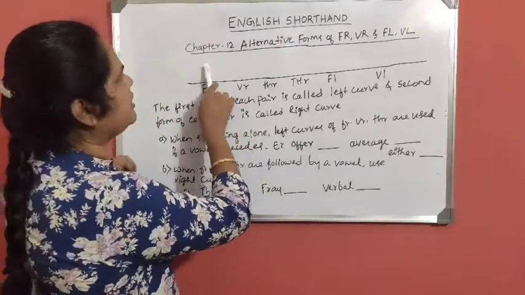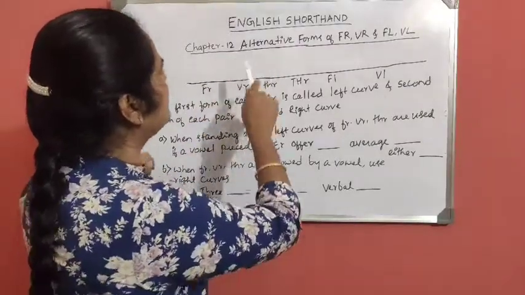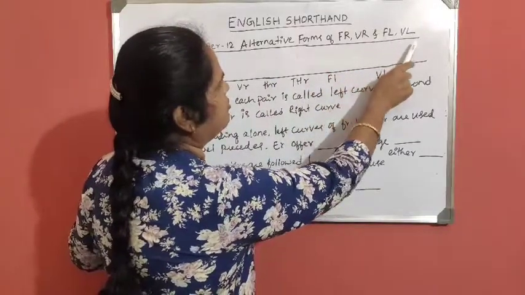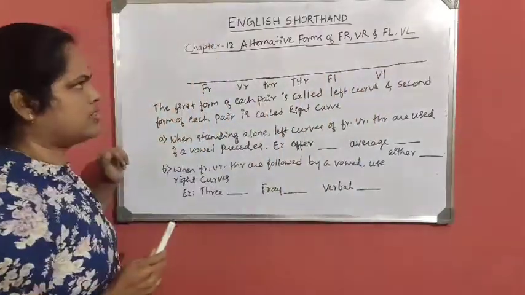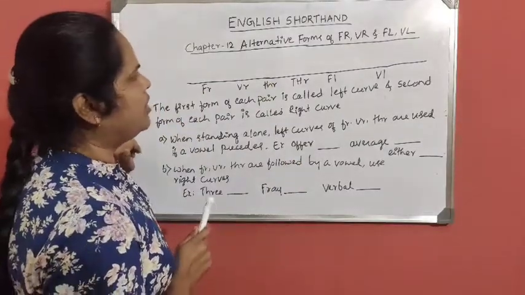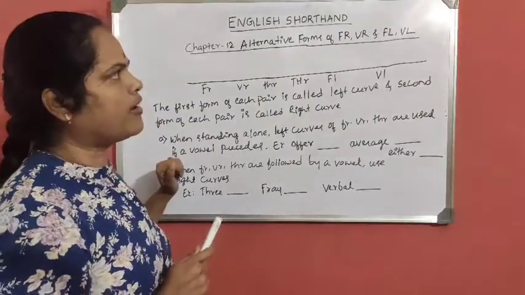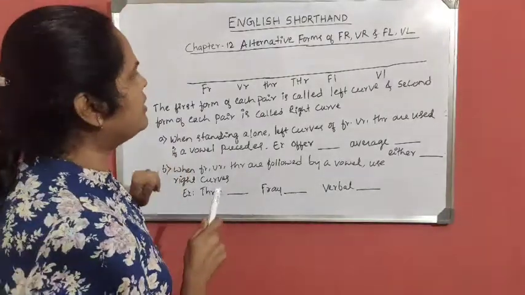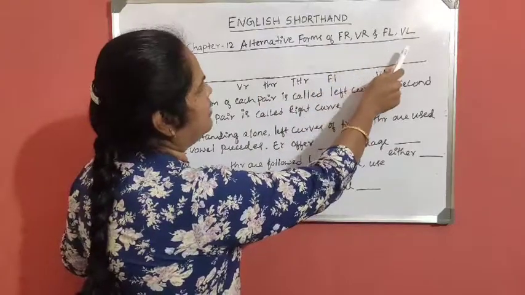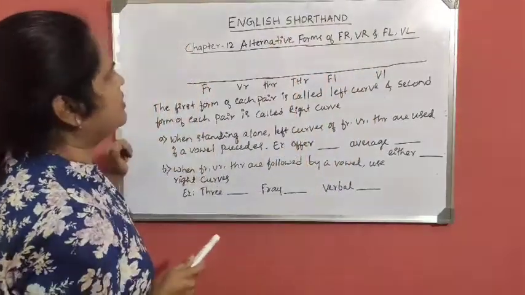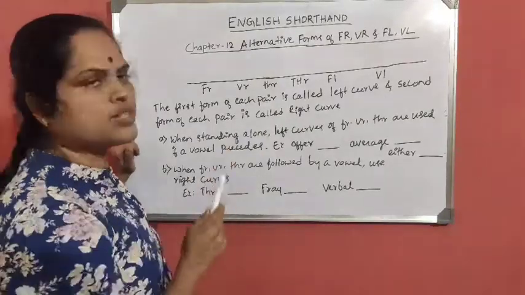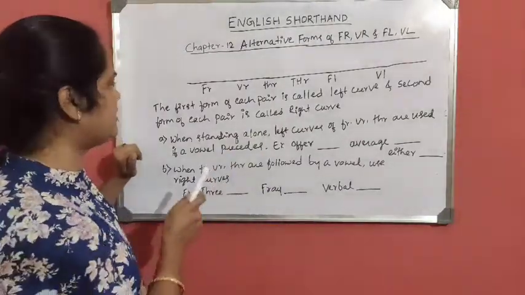Now we shall see the next chapter, alternative forms of for, were, full, and were. In the previous class, I explained the initial hooks of R and L. Here, the alternative forms of for and were, full, and will, and how we have to use these forms, we'll see in this chapter.